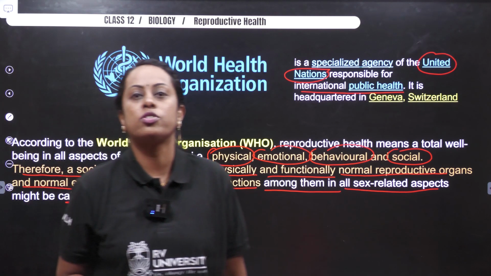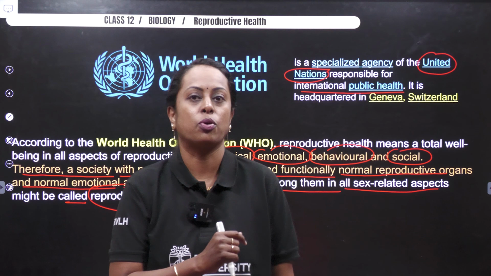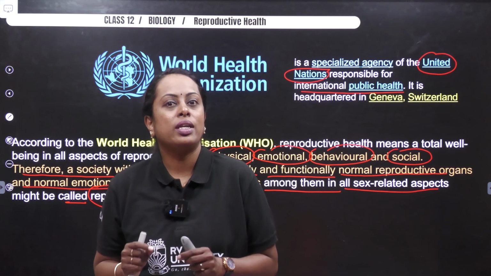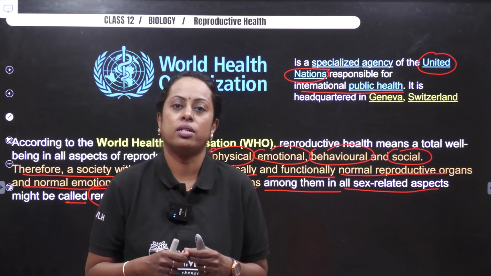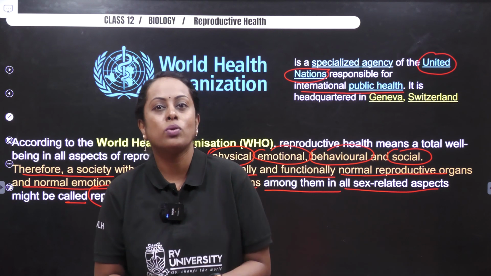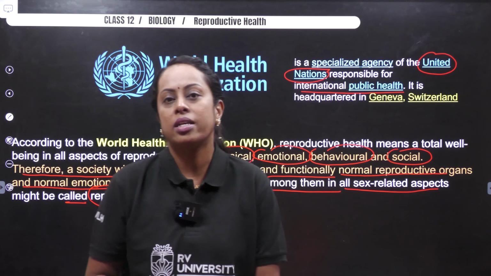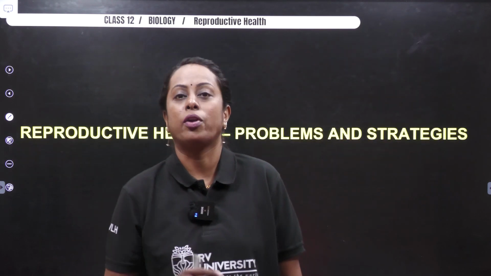This is the definition given in your NCERT textbook. I have taken pictures of your NCERT textbook and placed them so that when I refer to those sentences, it becomes easier for you to follow the important points.